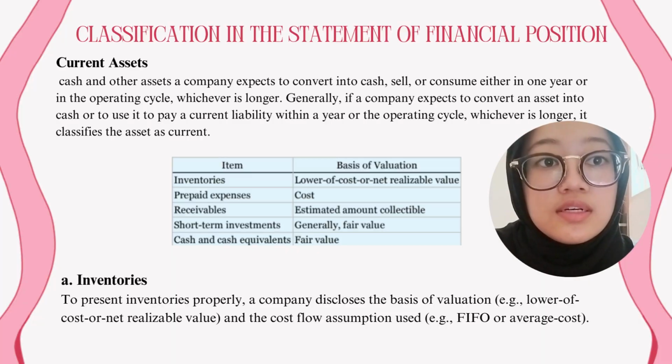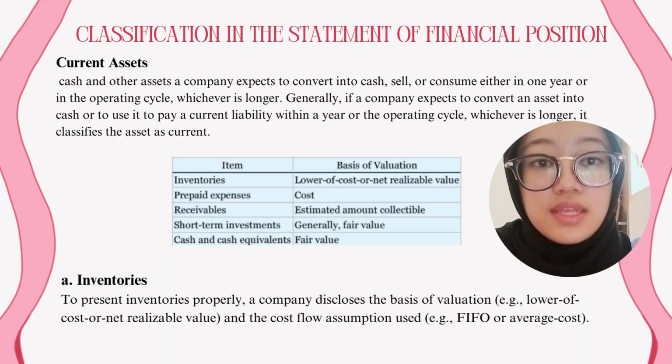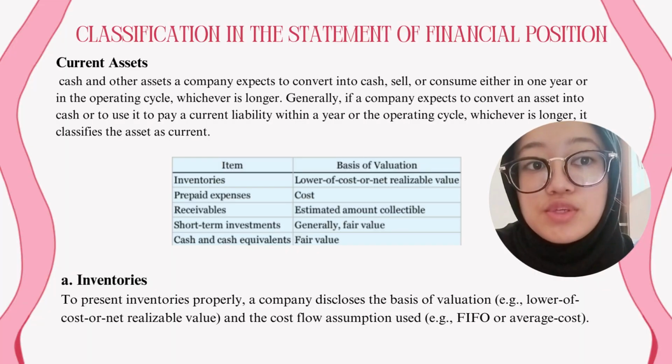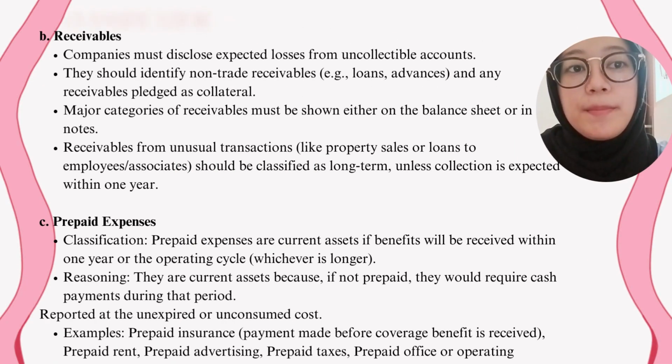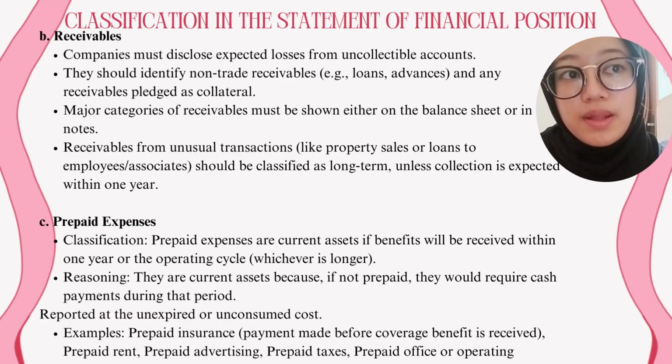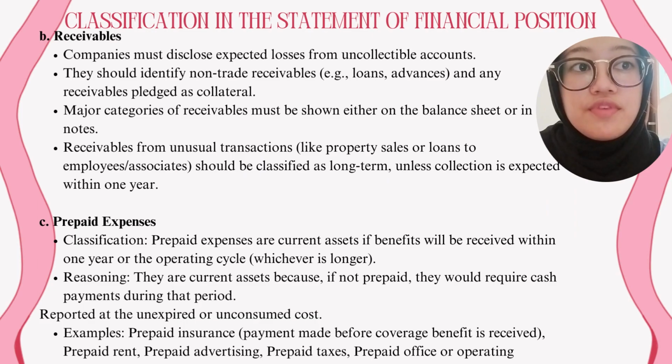And they are divided into 5 parts. The first is inventory. To present inventory properly, a company discloses the basis of valuation. Next is receivable. The company must disclose expected losses from uncollectible accounts, and they should identify non-trade receivables and receivables tagged as collateral. This must be shown in the balance sheet or in the notes, and receivables from unusual transactions should be classified as long-term unless collection is expected within 1 year.